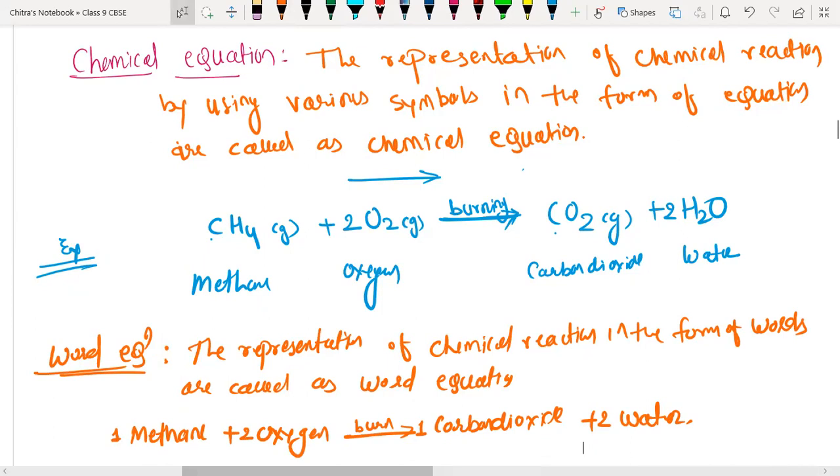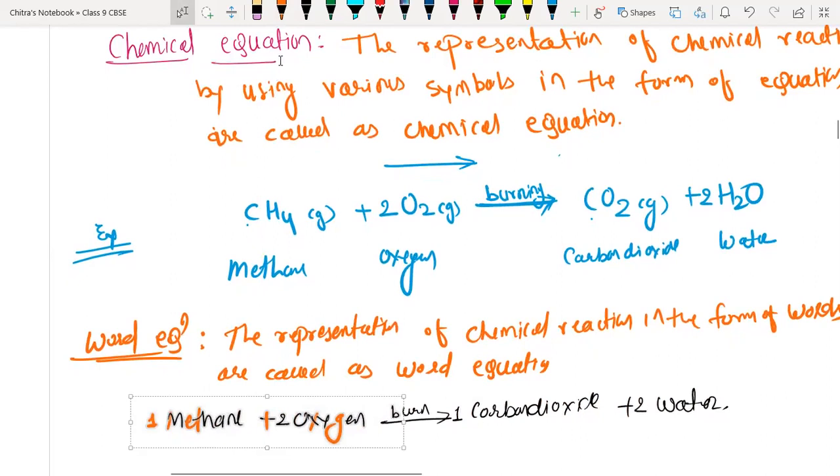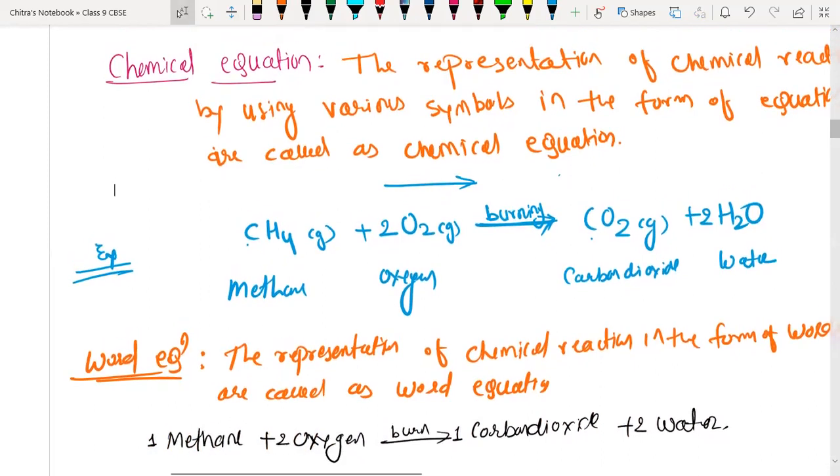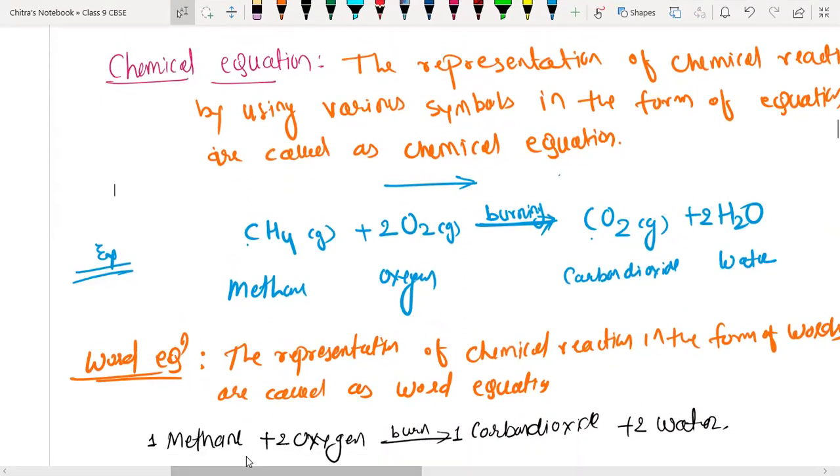Understood, everyone? Sir, why do we use mole? Okay, see, mole is a large quantity. If we consider a single molecule of any compound, we cannot predict how much energy is going to be released or absorbed.